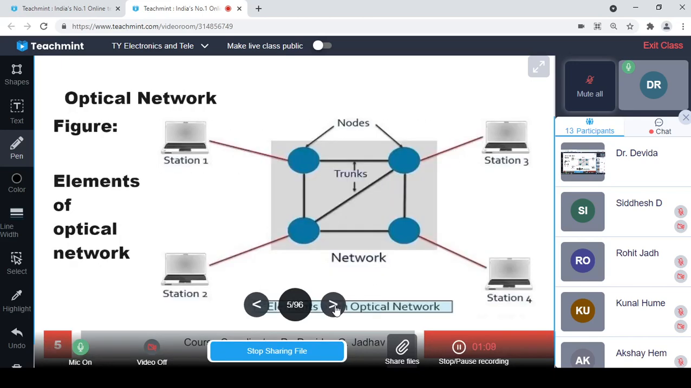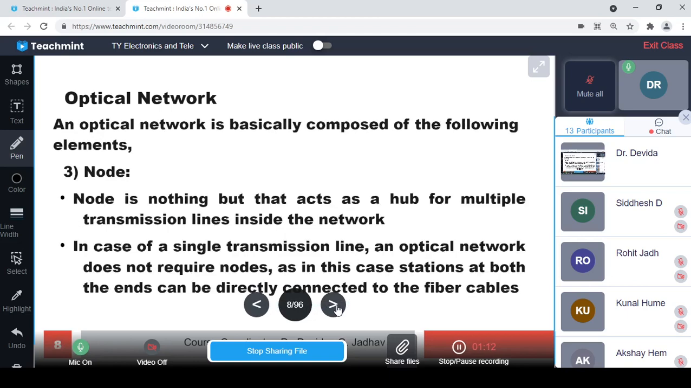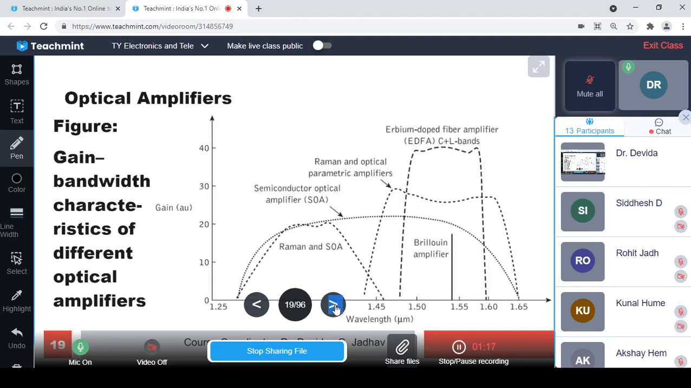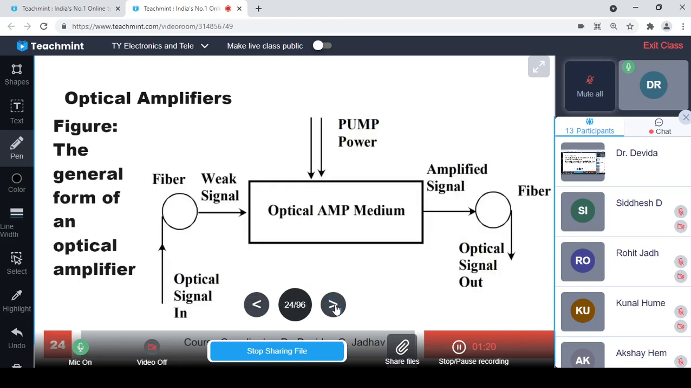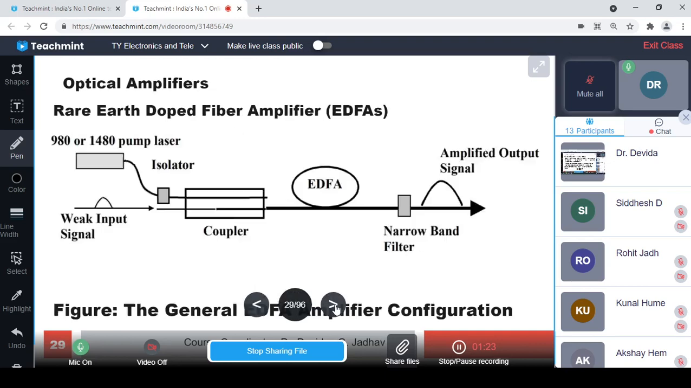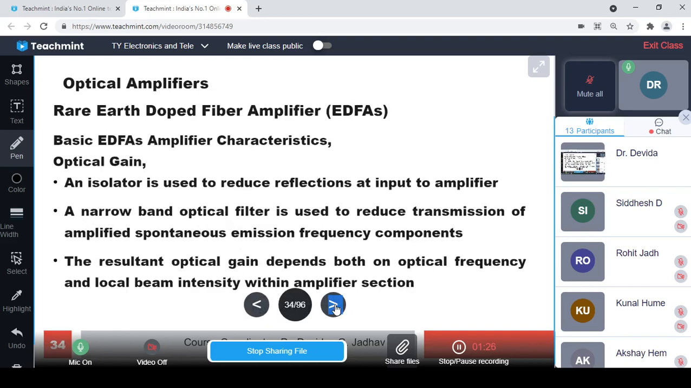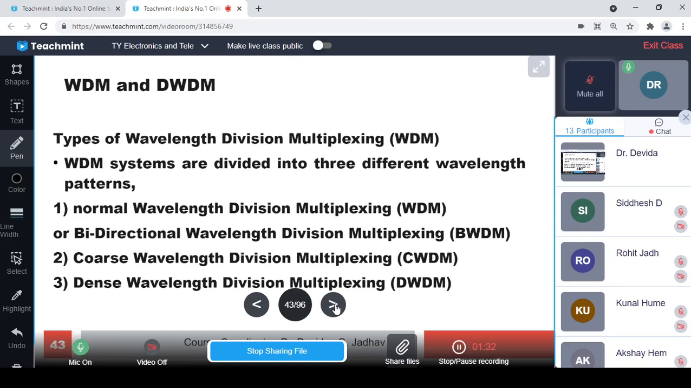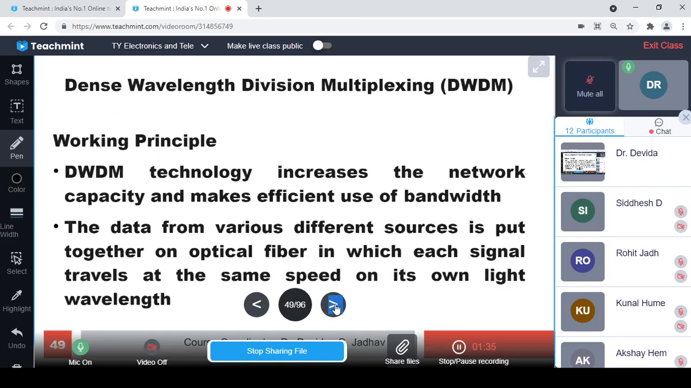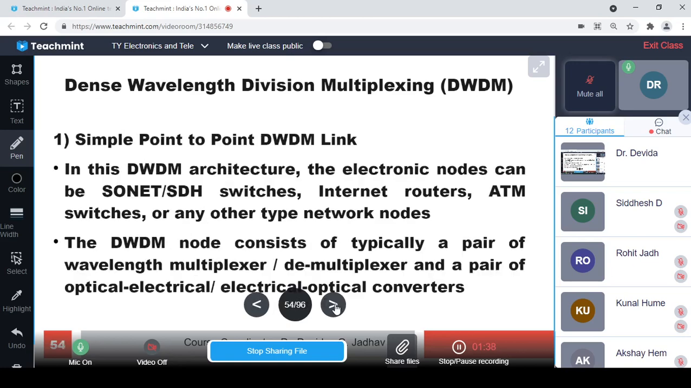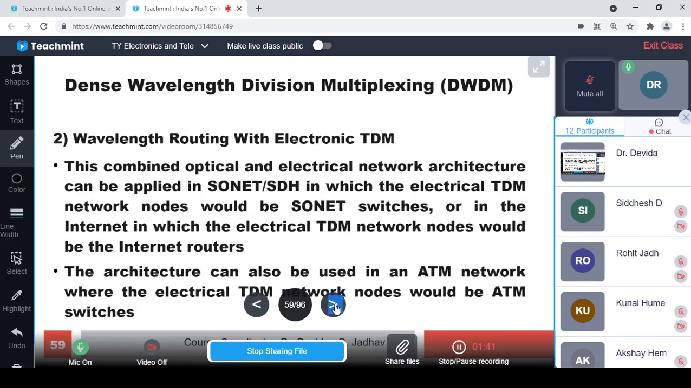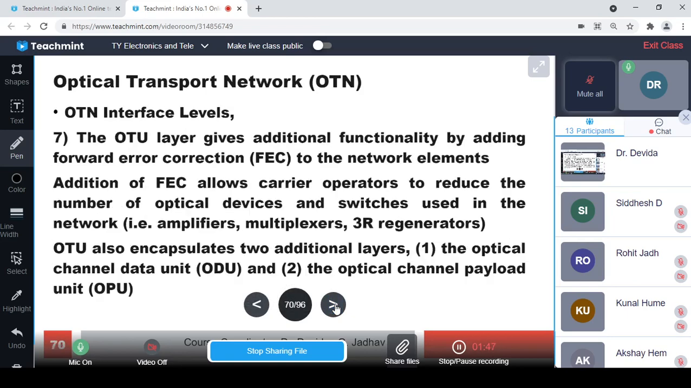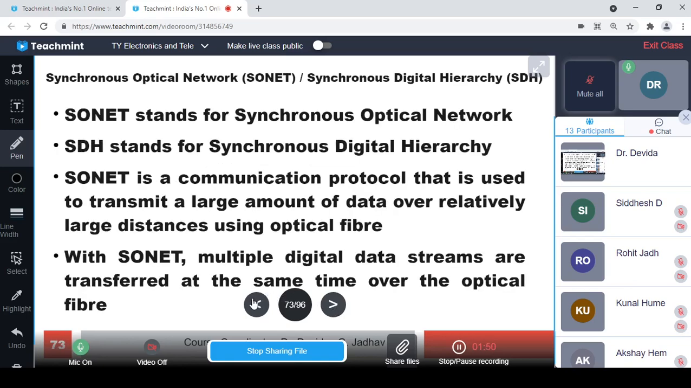In the previous lecture we were discussing SONET. We have started SONET. We have completed the optical network, optical amplifiers, WDM, DWDM, and OTN also. And we have to now check SONET.